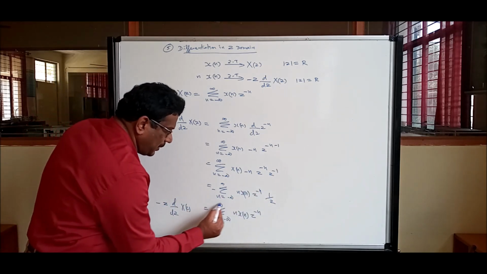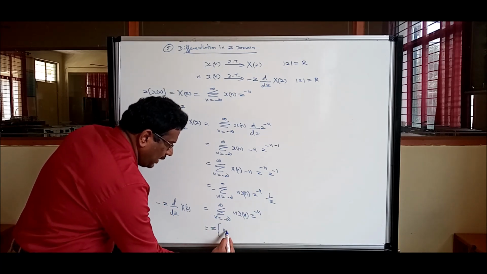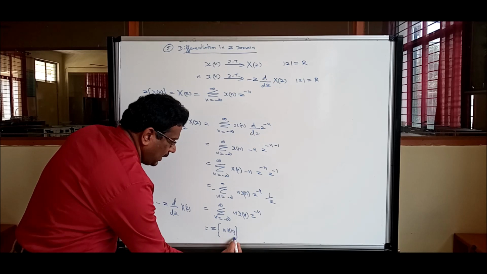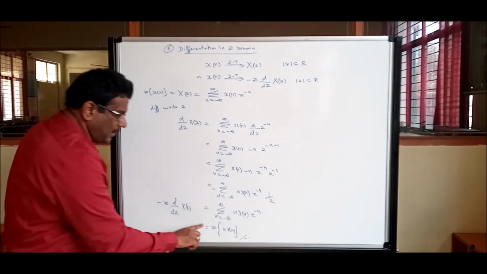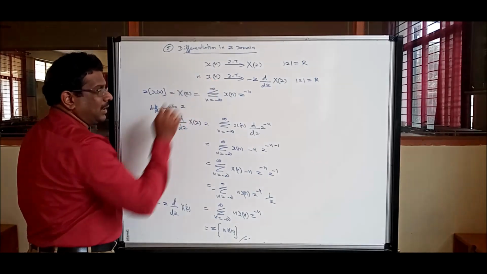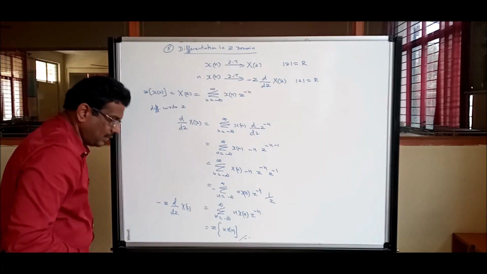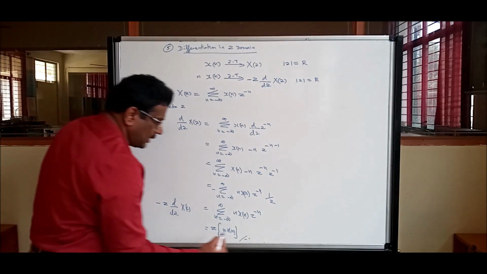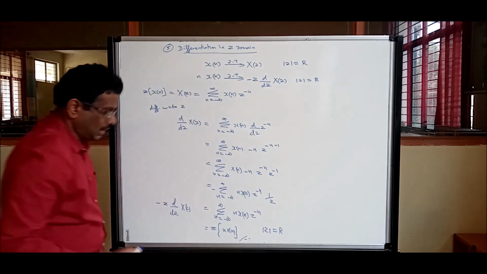Now who is this particular term, which is z transform of n x of n? Hence, z transform of n x of n is minus z d by dz x of z, where the ROC is a function of z, so it depends only on r.